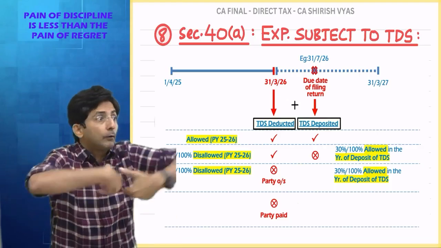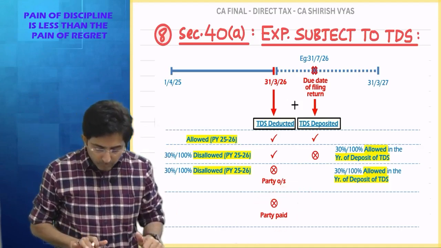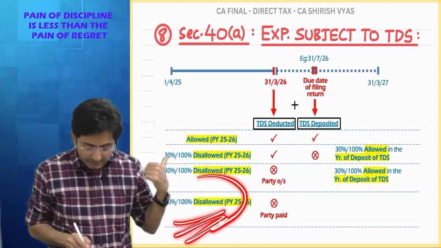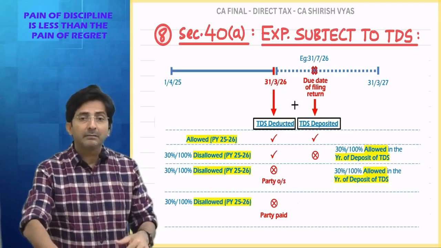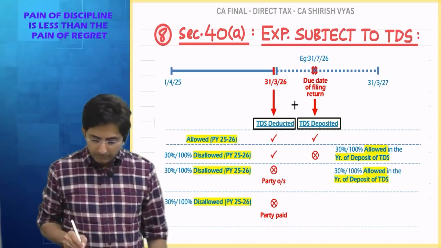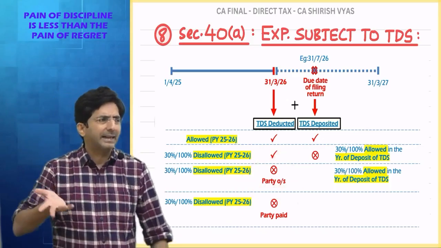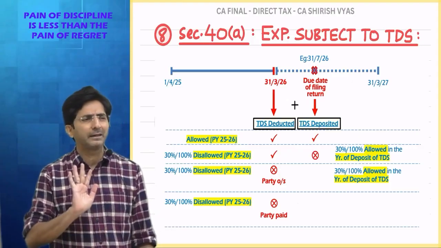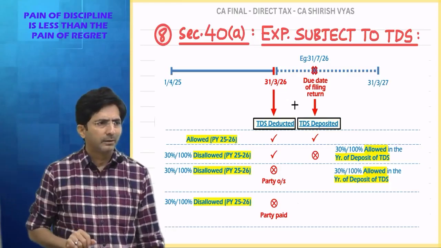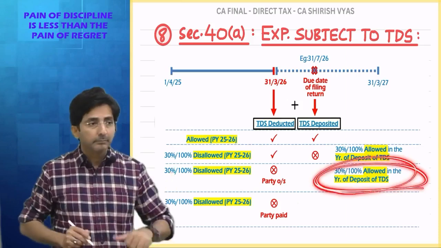But what if I make the full payment? The party is paid. So in the current year, it will definitely be disallowed. See what I have written, disallowed. But then, how to get it allowed in future? If the party was not paid, in future I can rectify. I will say, okay, I have not yet paid the party. I will pay the net amount only and I will give the government the TDS amount. So in that year, at least I will get the deduction.